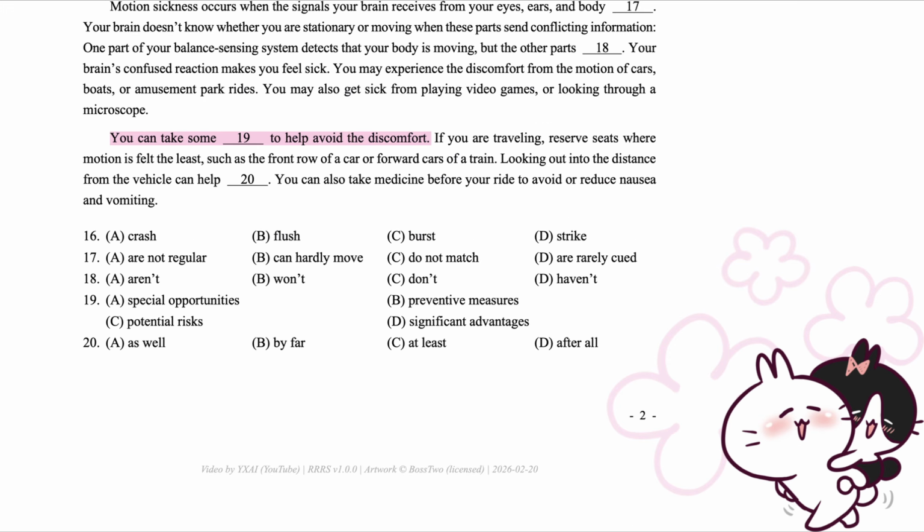You can take some preventive measures to help avoid the discomfort. If you are traveling, reserve seats where motion is felt the least, such as the front row of a car or forward cars of a train. Looking out into the distance from the vehicle can help as well. You can also take medicine before your ride to avoid or reduce nausea and vomiting.